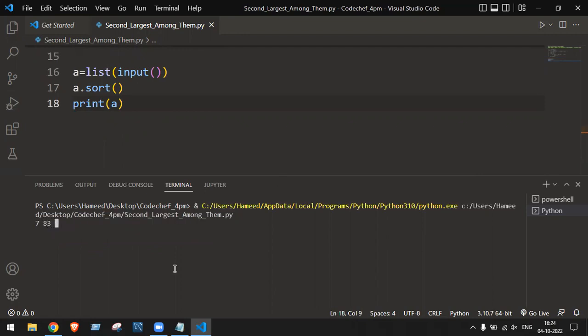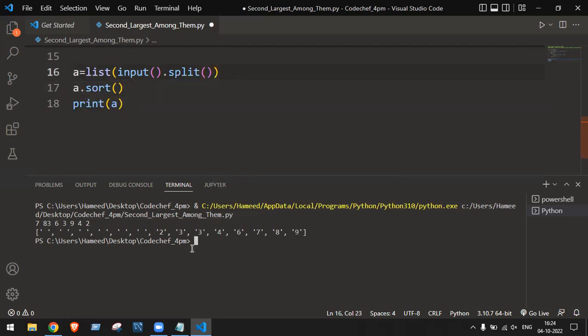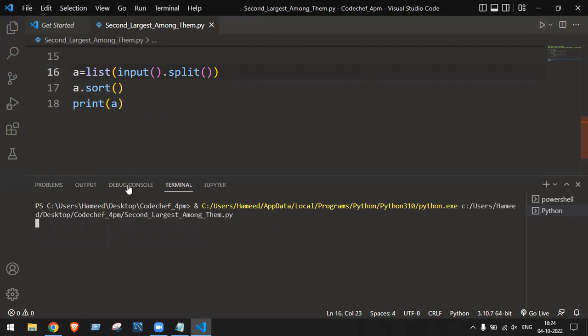7, 8, 3, 6, 73, 6, 9, 4, 2. Press enter. See what happens? It got sorted, but I did not keep a space there. So I'll say here a dot split. Now again clear screen. Again provide the values 6, 8, 3, 9, 2. Here it got sorted. Yes, the values got sorted.